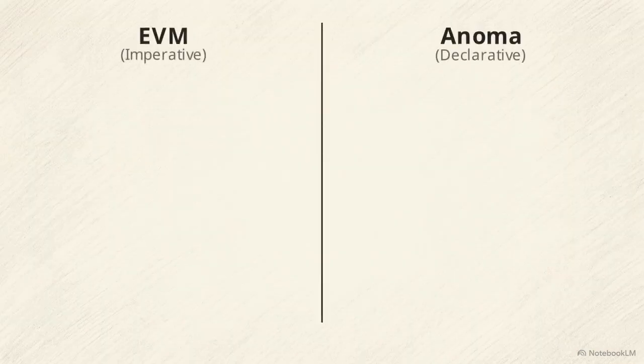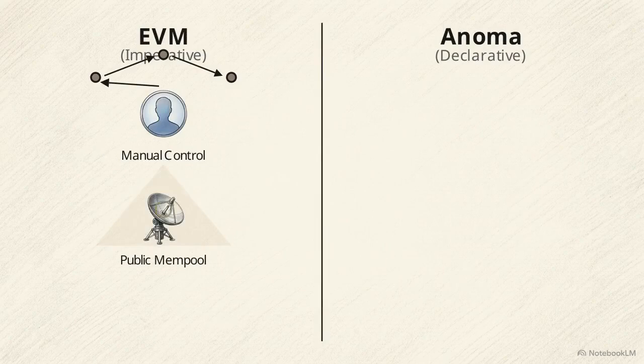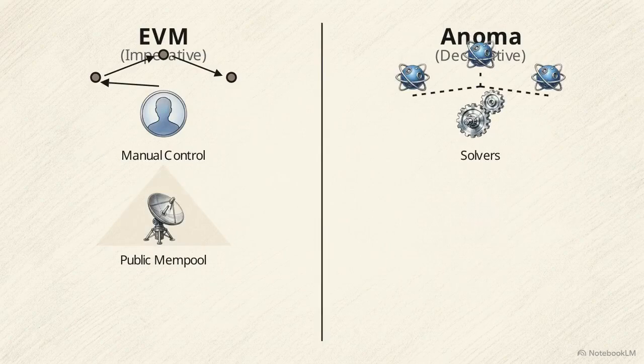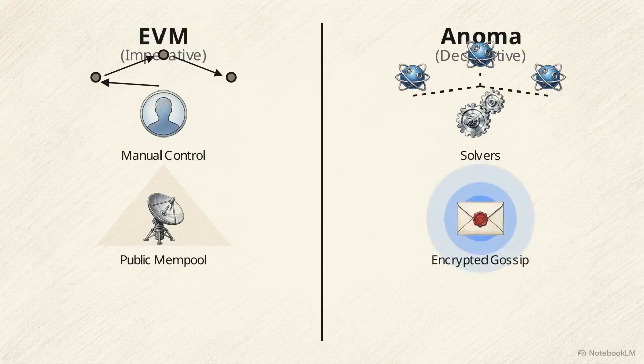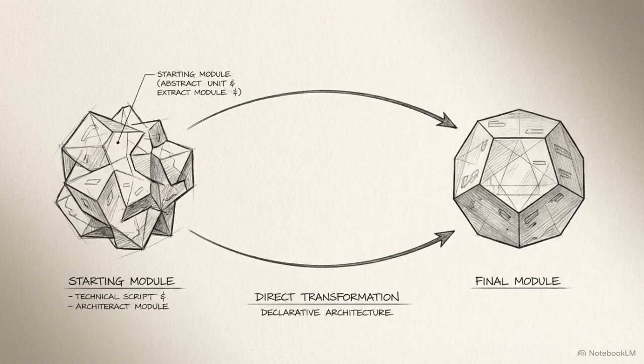This comparison table shows the execution baseline. On a standard EVM, the user maintains manual control but exposes data to a public mempool. Anoma shifts that control to solvers operating on an encrypted gossip network. This moves the network from an imperative architecture, where you dictate specific steps, to a declarative architecture, where you define only the final state you are willing to accept.